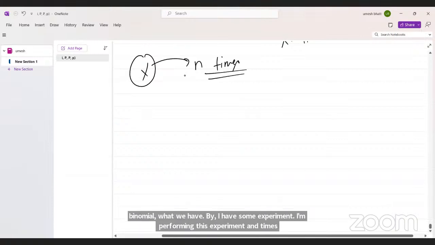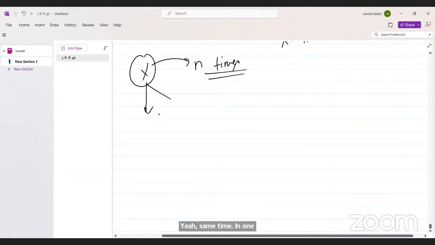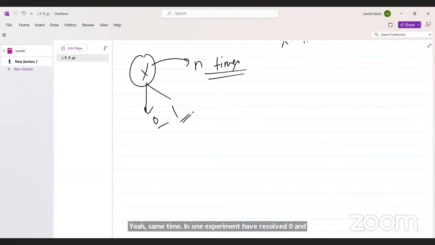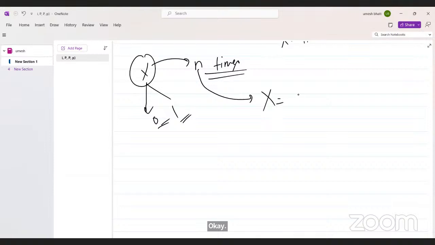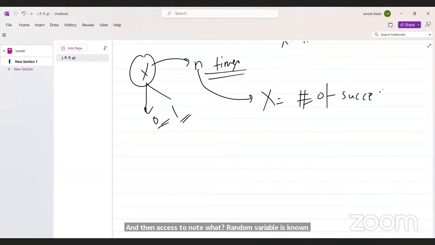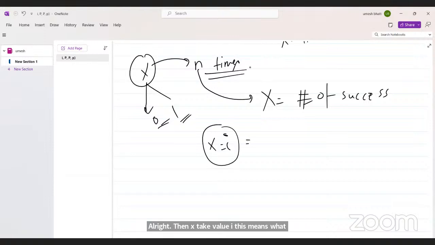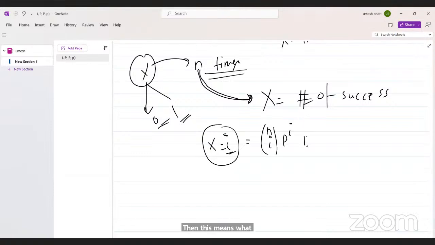The same experiment is repeated, and one experiment has result 0 or 1, success or failure. The random variable denotes the number of successes in n trials. X takes value I means that in these n times I get success I times. So it is n choose I, probability of success to the power I, times 1 minus p to the power n minus I.